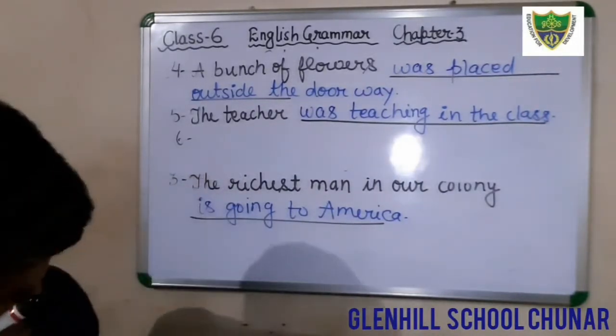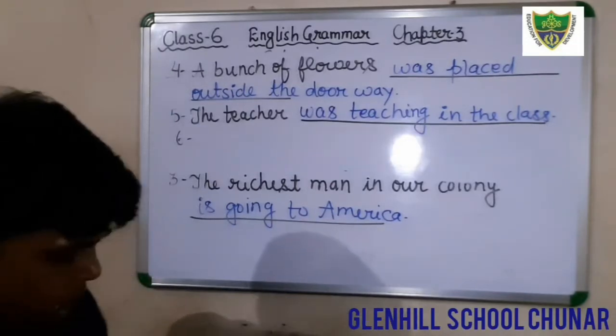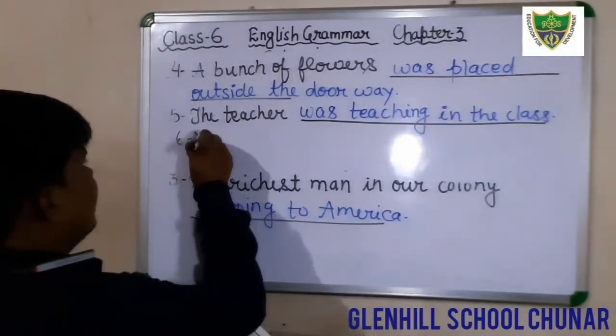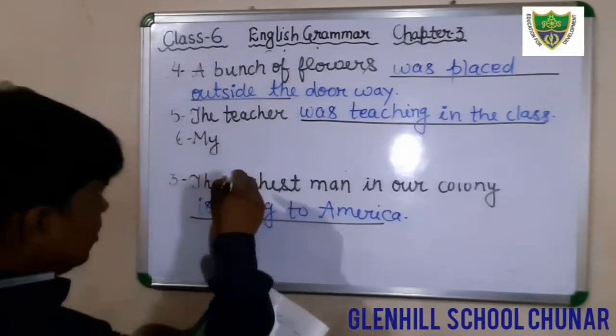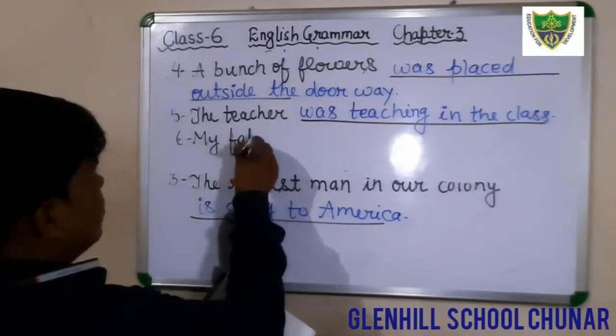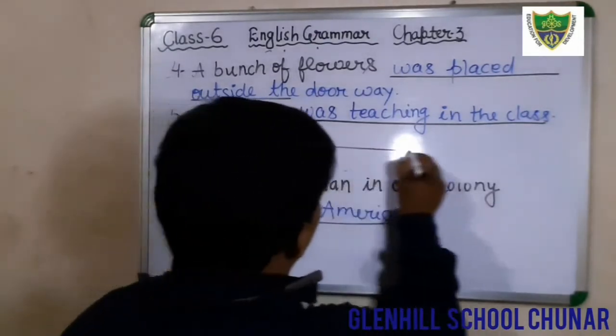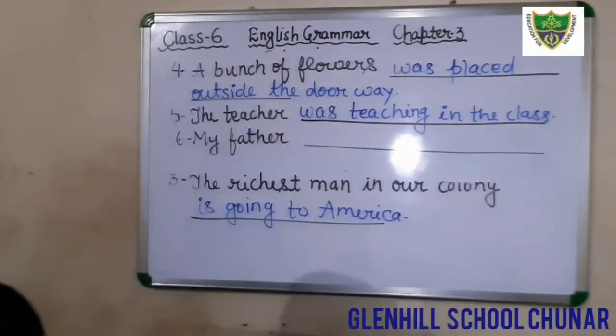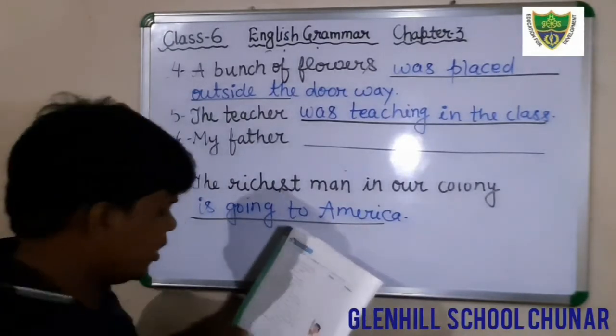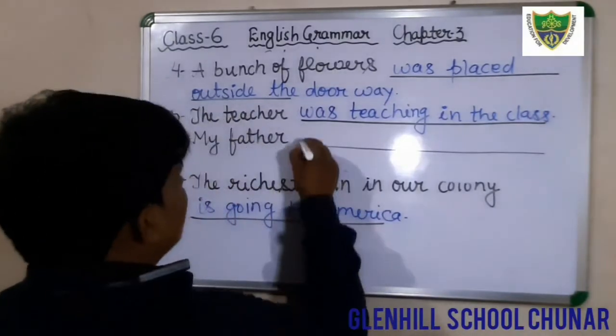Question number 6. The subject given is my father, and blanks are given. Just see here: my father is reading newspaper.